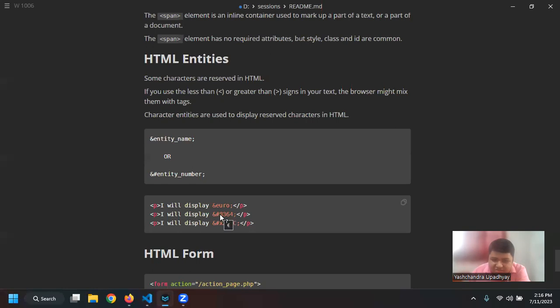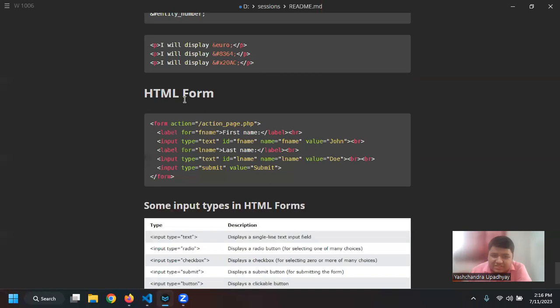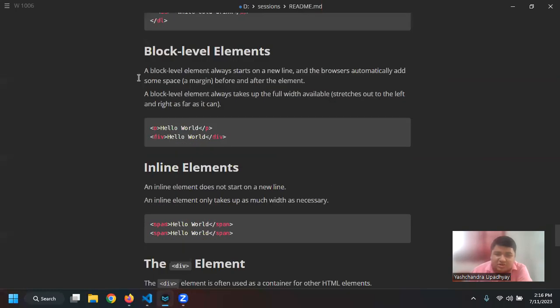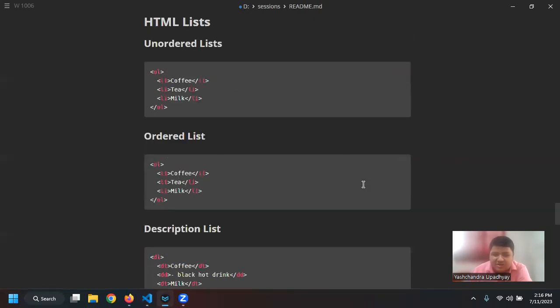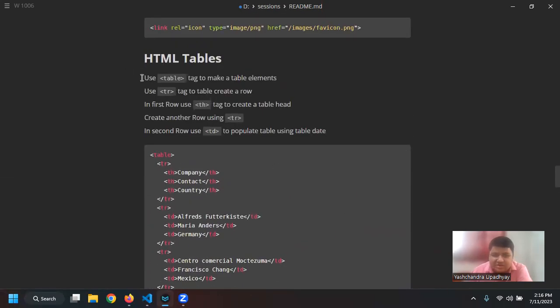So next up, we have various other entities, right? So we can see what these are. Then we looked at various HTML forms. We saw the various types of input types, as well as the block level element and the inline block level element. We saw various types of lists, as well as tables, right? So I have written it like you have to use table to make a table element. Then you have to create the table using the tr tag, and for the table header you have to use th, and then for another row you need to again use tr, and then to populate the table you need to use td, that is table data. Okay, so we covered this much yesterday.